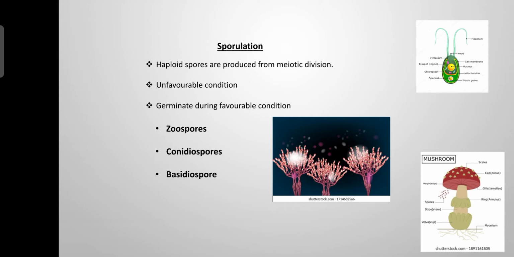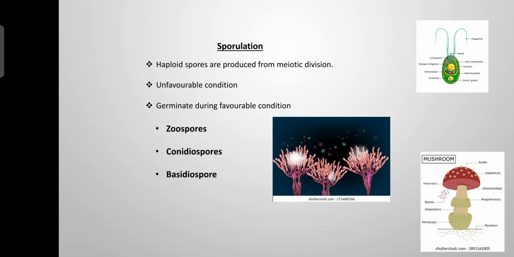The second one is conidiospores. These conidiospores are non-motile spores. They are produced at the tip of the hyphae called conidiophore. Example, the penicillium and aspergillus. The third one is basidiospores. The basidiospores are found in the mushroom. They are found in the mushroom here.